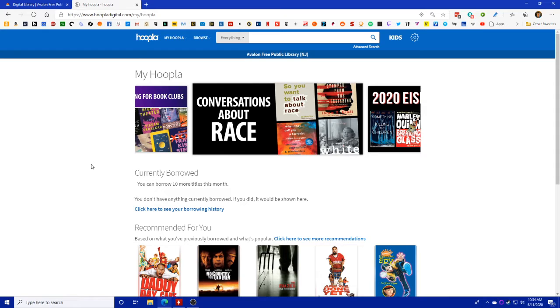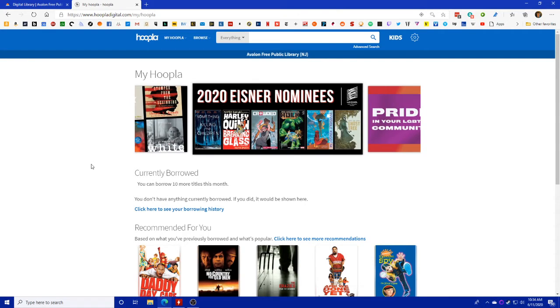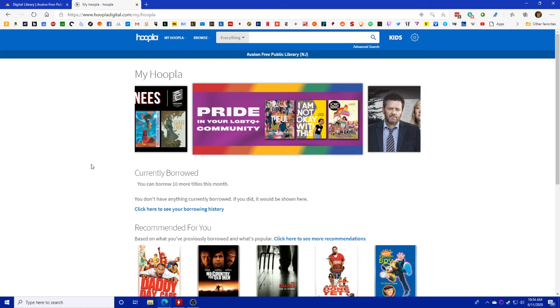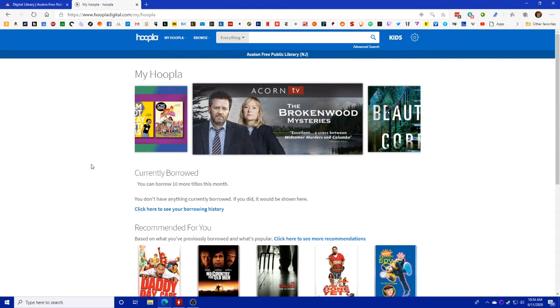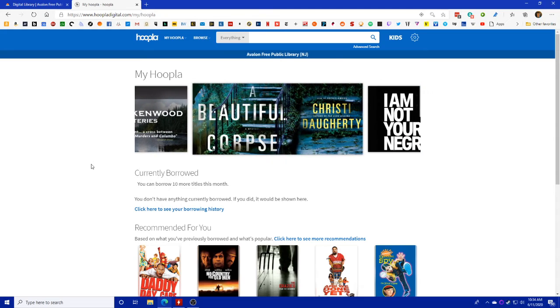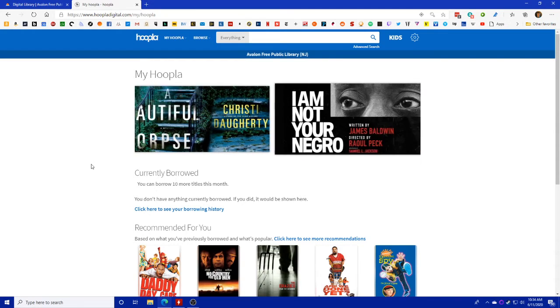It doesn't matter if other people have it already or not, which can be really helpful if you're doing something like a book club or something like that. This also does mean, though, that there's a limit of 10 items that you can borrow per month. So just be mindful of that.